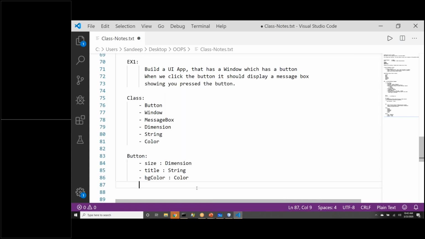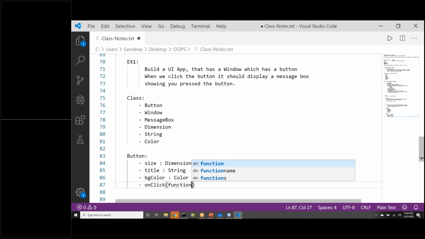Now these are some of the properties we have identified for button. Can you tell me what are the functions in the button? What function will we need from this application's perspective? Yes, we need onClick. That means whenever we click the button, what should this button do on click? Ideally, when we click this button, it should call the function we write. So ideally, in onClick, we should be able to pass our function.